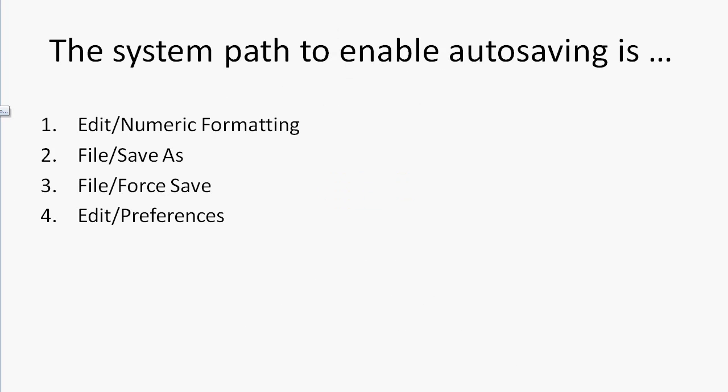The system path to enable auto-saving in TreeAge Pro is: 1. Edit, numeric formatting; 2. File, Save As; 3. File, Save; or 4. Edit, Preferences. The correct answer is number 4. This is where you'll have the ability to auto-save your material every minute, every 2 minutes, or every 5 minutes, however long you decide to define your autosave function.